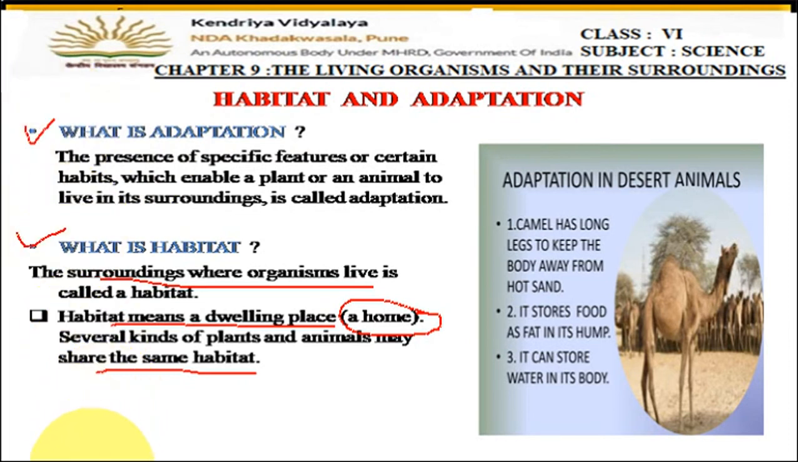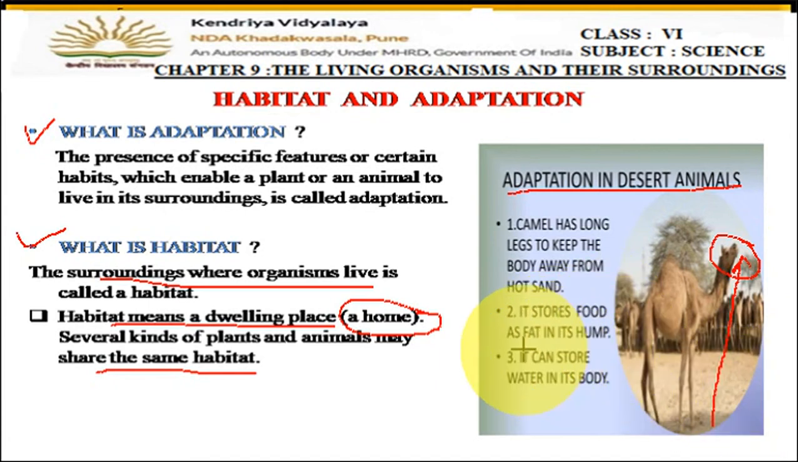Okay. Now let's see the adaptations in the desert animals. So we have discussed earlier also that camel has long legs which keep the body away from the hot sand. You can see here how much the distance is between the head area and the sand. So due to the long legs, the height increases and the head area goes away from the hot sand. Right? So this is one of the adaptations.